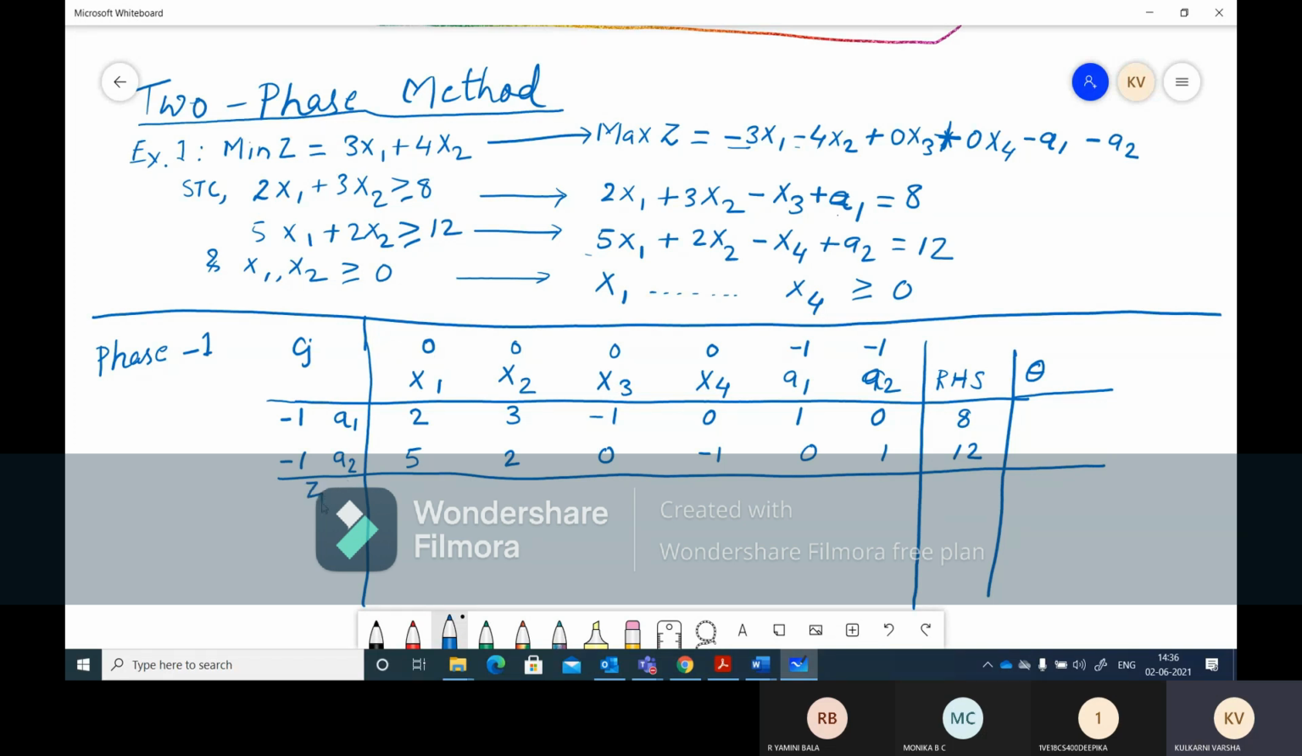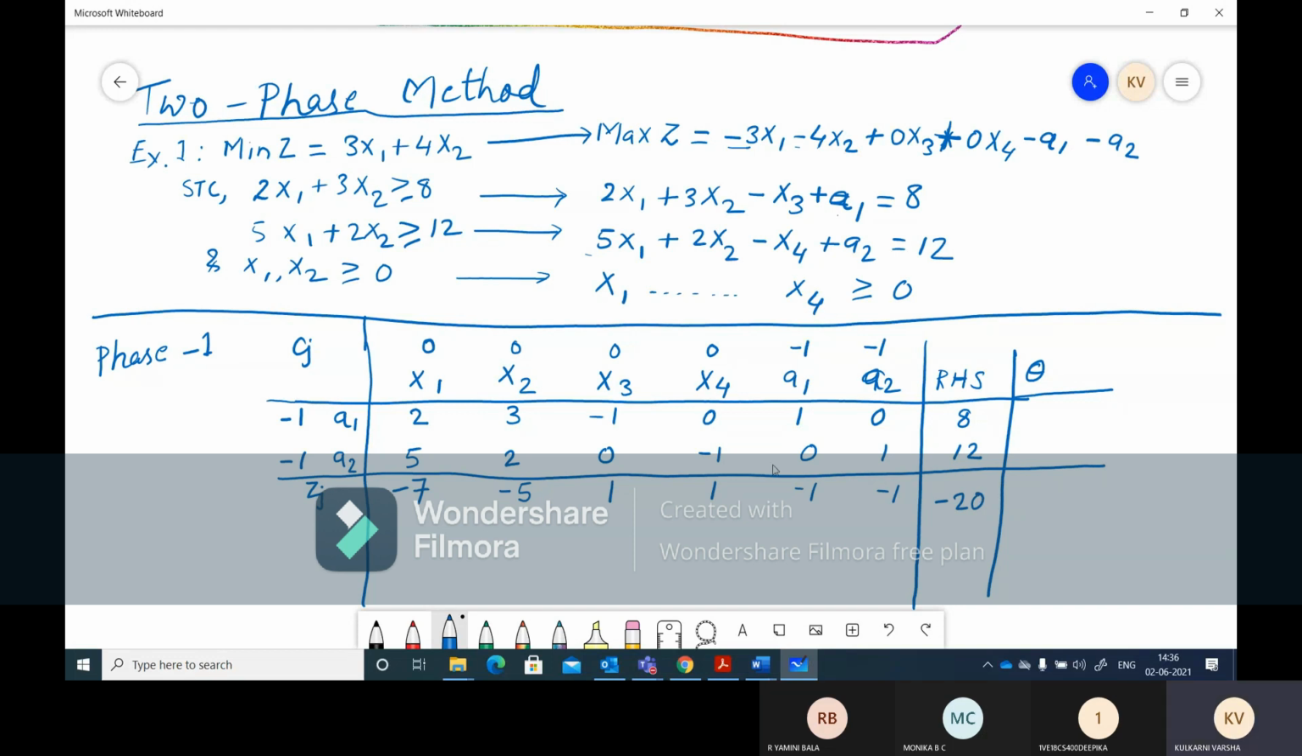So we'll go for the Zj. As usual, -1 into 2 plus -1 into 5, so it will be -7. Here it will be -5. Here it will be 1. Here it is 1. Here it is -1, -1, and here it is -8, -12, so -20.